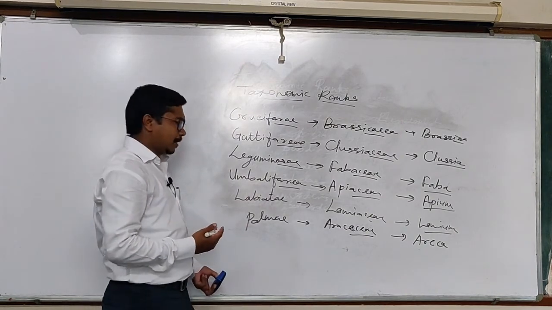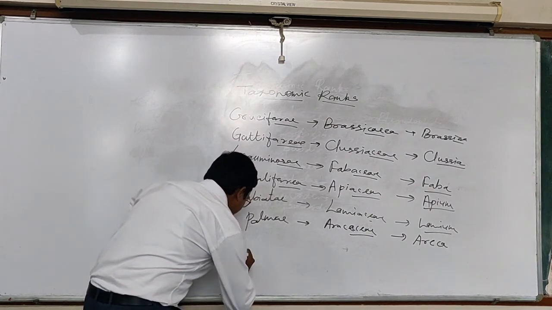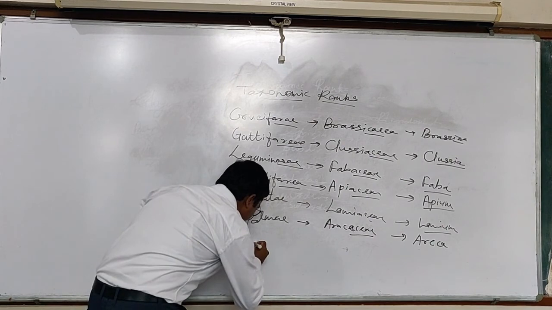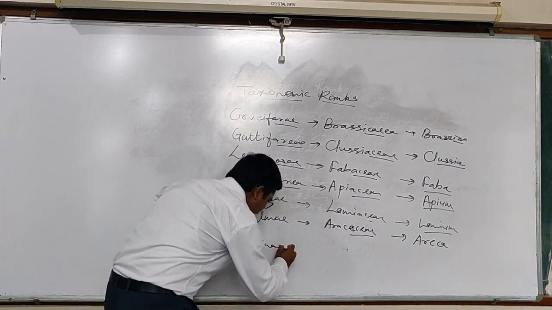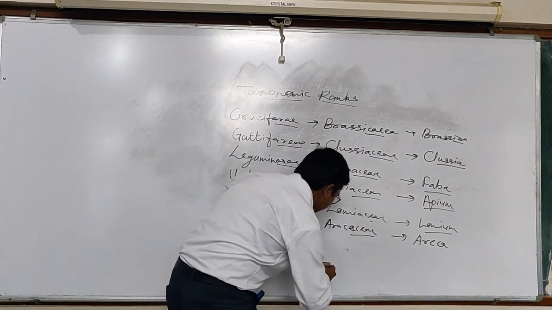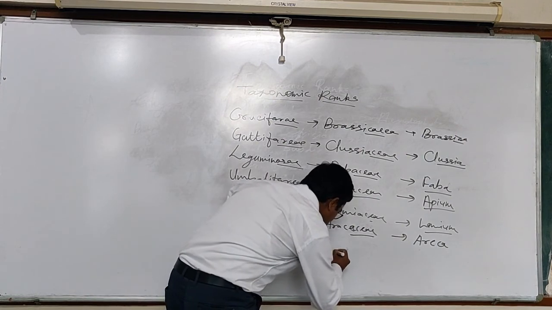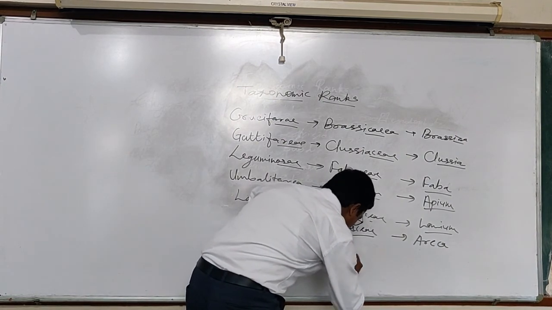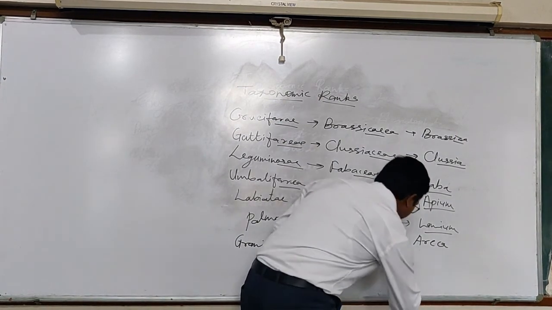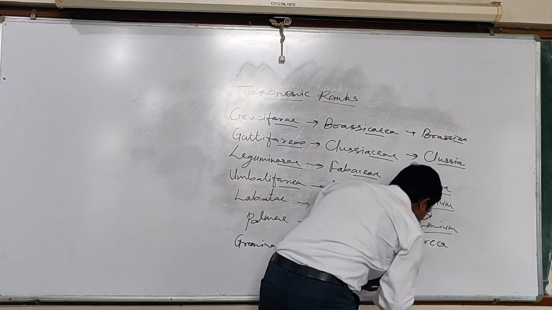While another family is Gramineae, and it is changed to Poaceae from a type genus Poa.